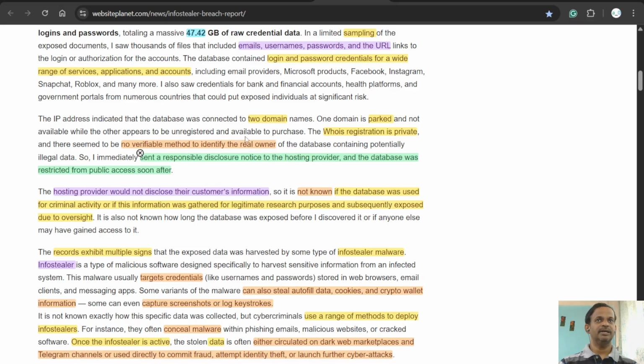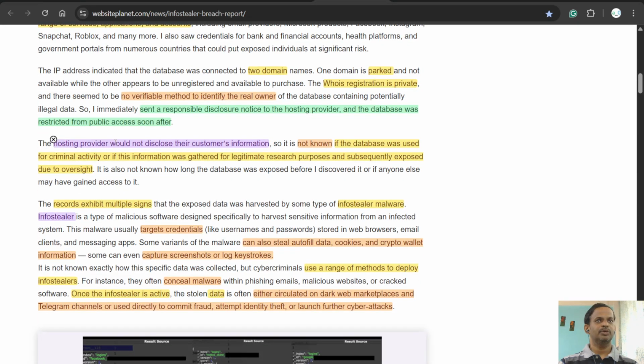Between the two, action was taken for one database, but I think for the other domain, which is parked, it is still available there. The hosting provider would not disclose their customer information, so it's not known if the database was used for criminal activity, or if this information was gathered for legitimate research purposes or subsequently exposed due to oversight.